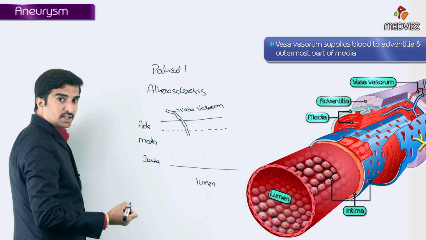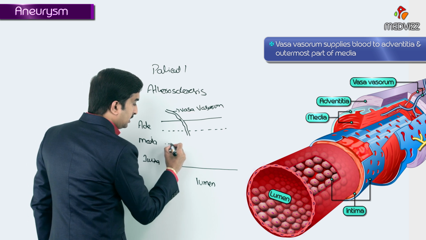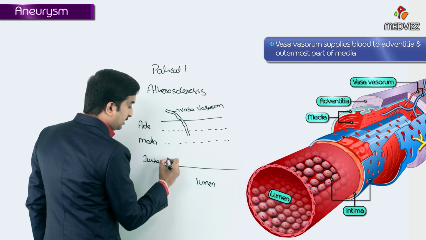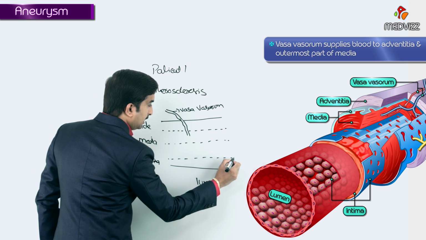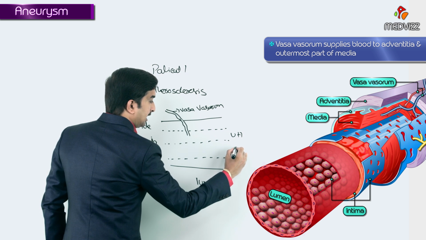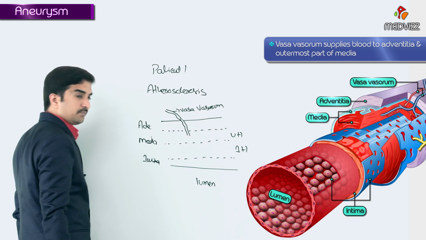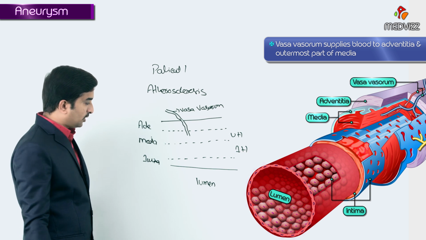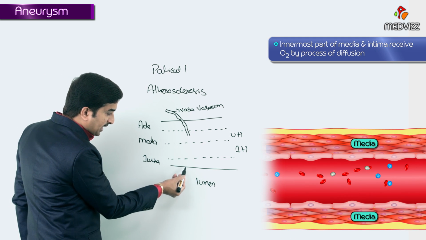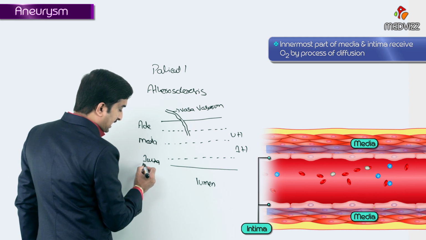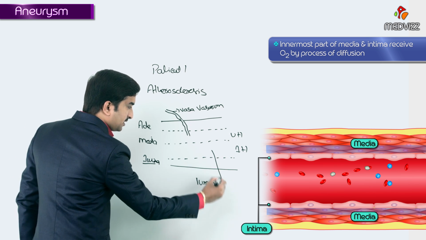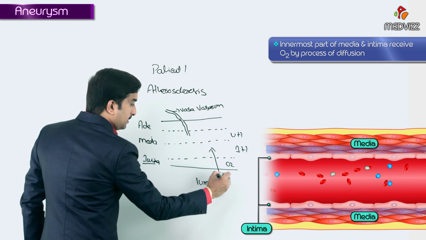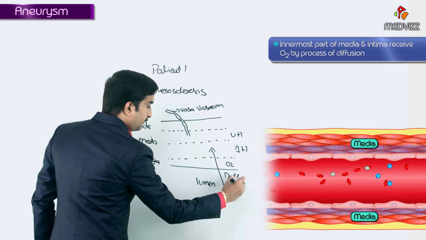This is the adventitia, and it also supplies the outer half of the media. Let me divide the media into outer half as well as inner half, right? Outer half of the media is supplied by the vasa vasorum, but the inner half of the media as well as the intima, right? This is the intima, receives its oxygen by the process of diffusion.